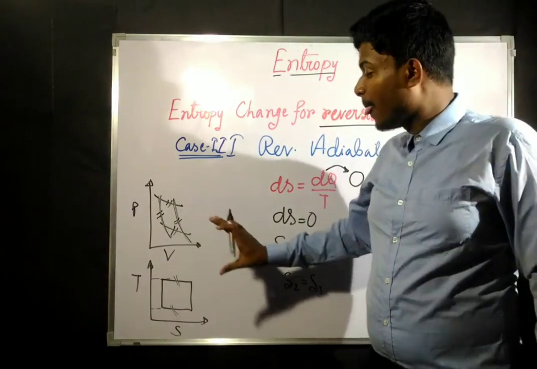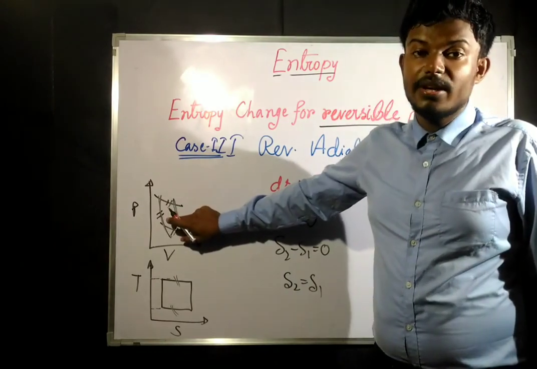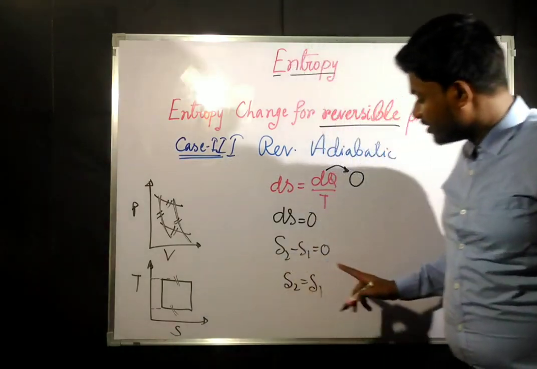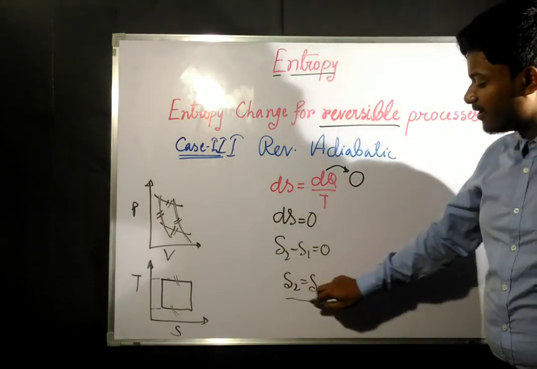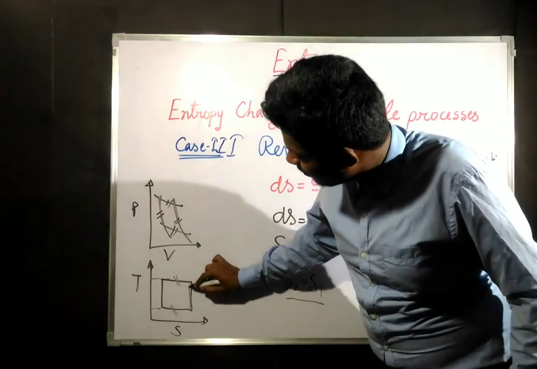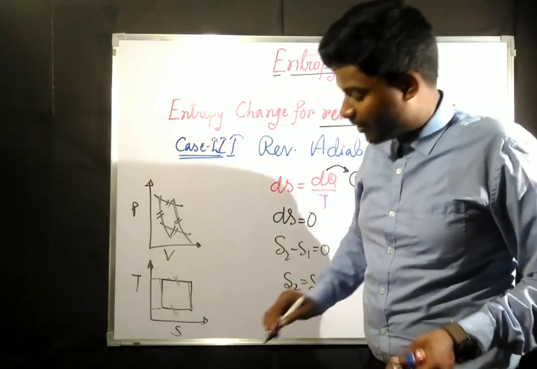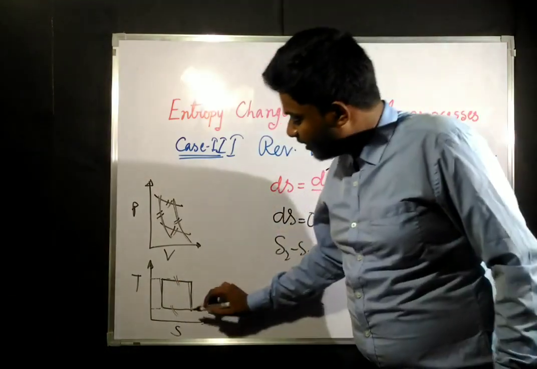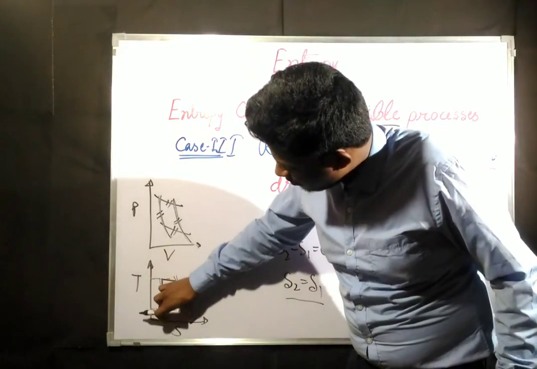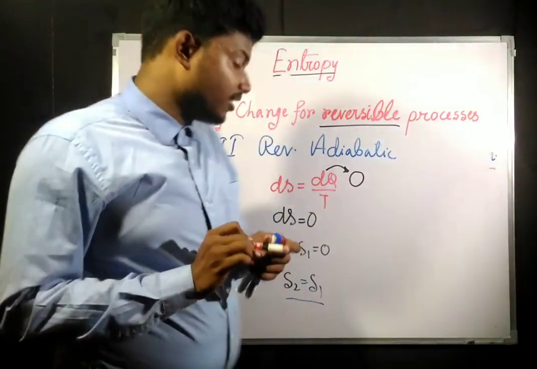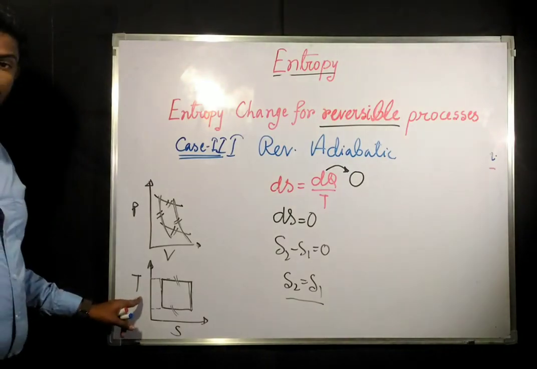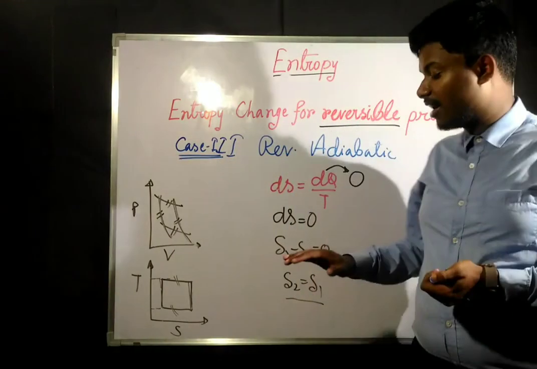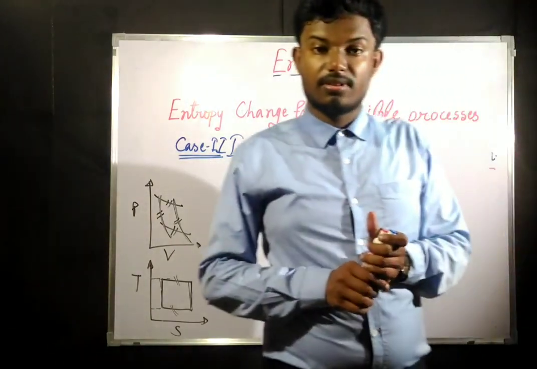Since reversible adiabatic processes are isentropic, as we have just derived, the entropy is the same along these paths, so these two lines are perpendicular to the S axis, or parallel to the T axis. So we have learned that reversible adiabatic processes are always isentropic processes.